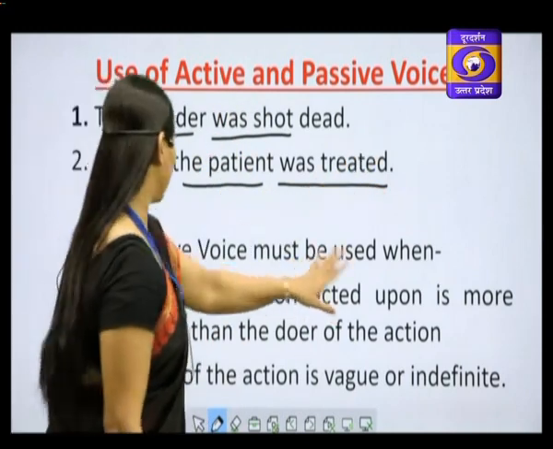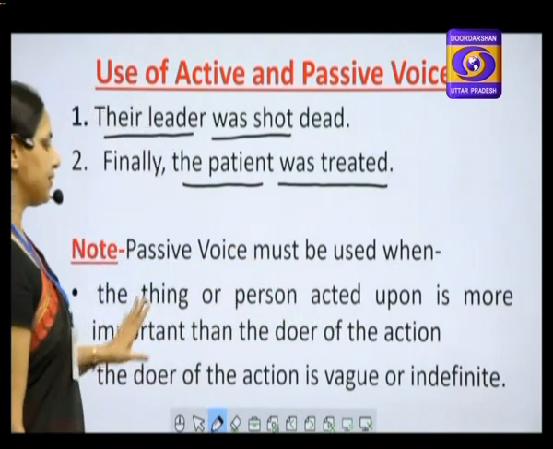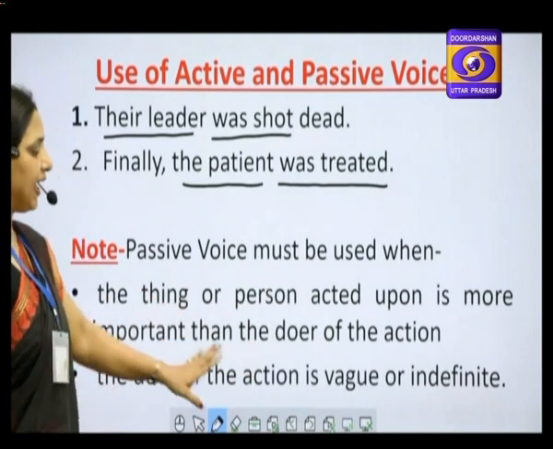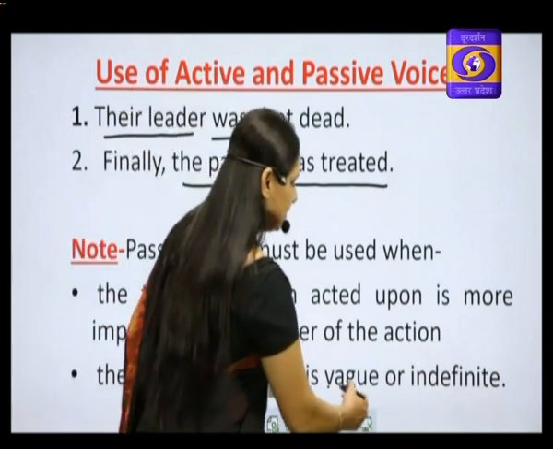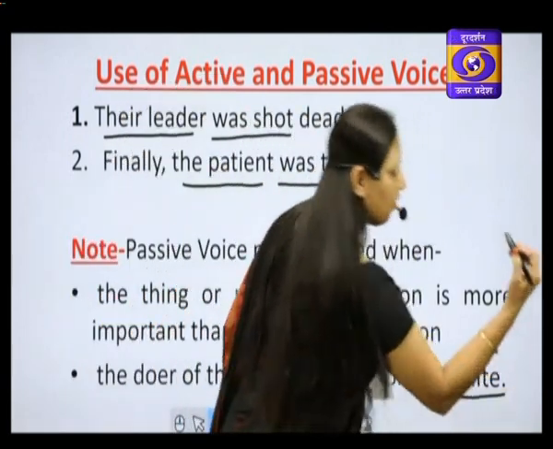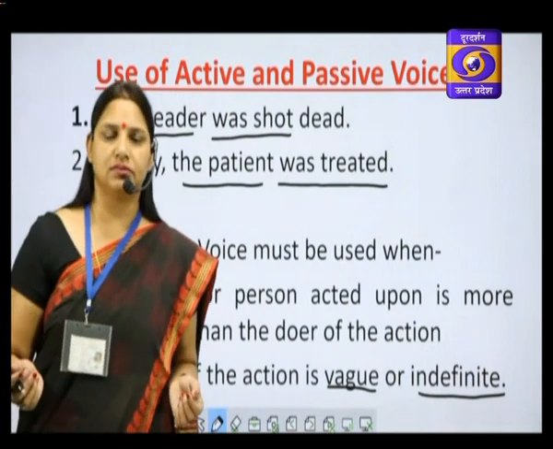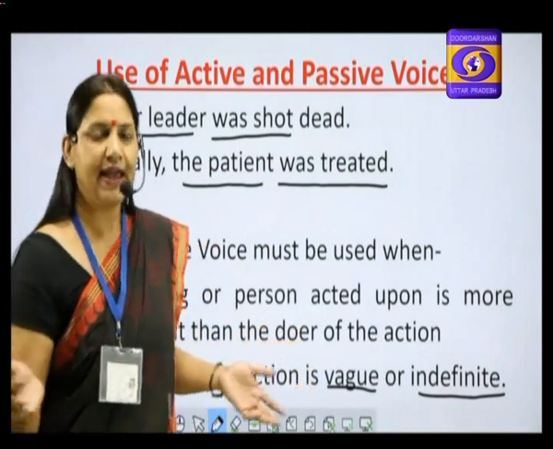Passive voice must be used when the thing or person acted upon is more important than the doer of the action, or the doer of the action is vague and indefinite. Vague or indefinite means it is not clear who performed the action or it is not specified. Like my pen was stolen. Who stole it? I am not even mentioning it. Okay? It is vague.